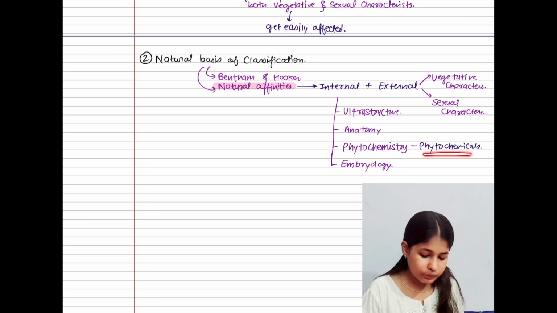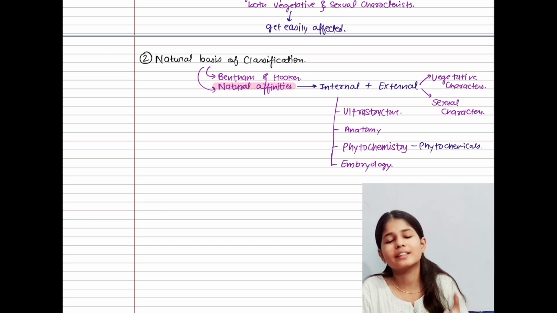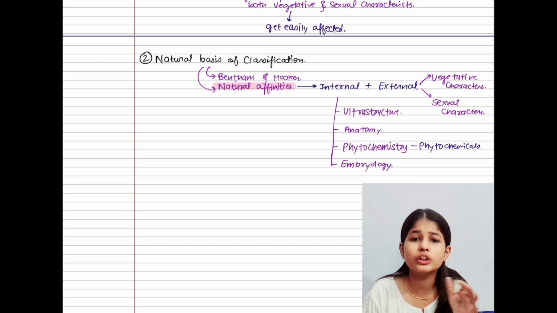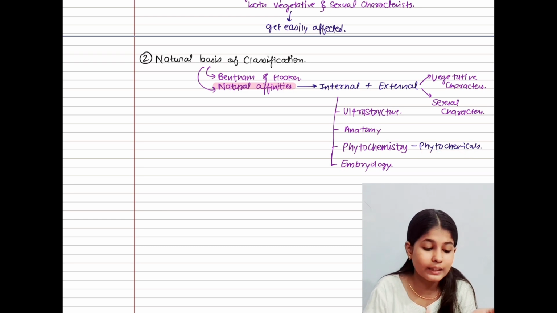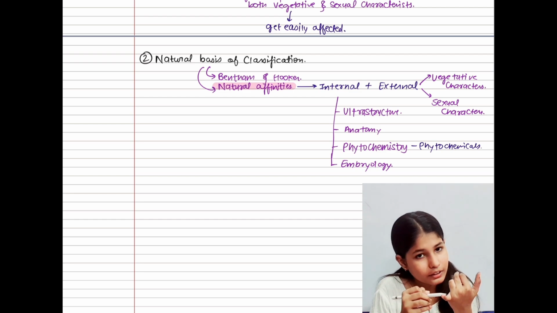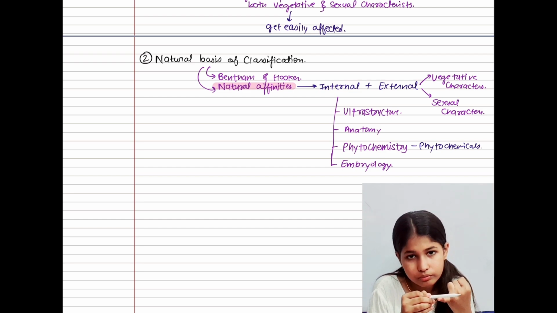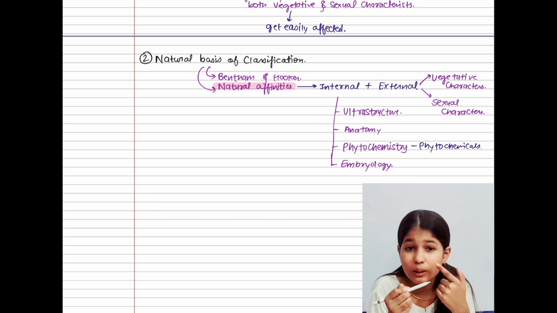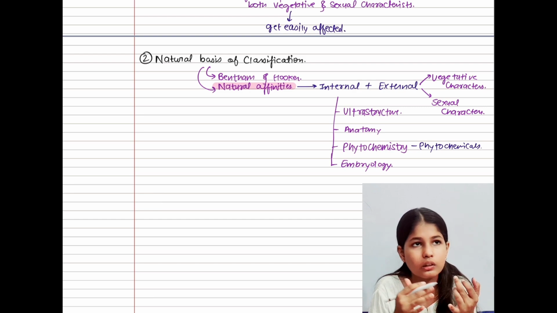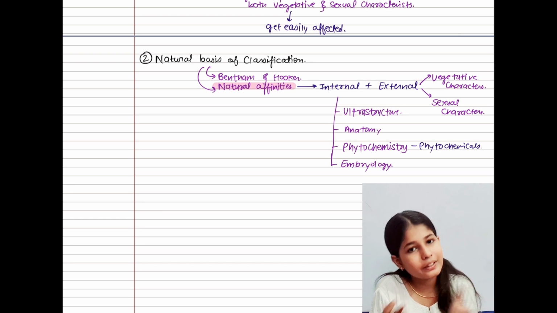Now, what is meant by phytochemicals here? Phytochemicals are just some type of compounds which are formed inside the plant body. For example, in the human body we have urea, okay? We have different types of sebum we can find on different parts of our body.